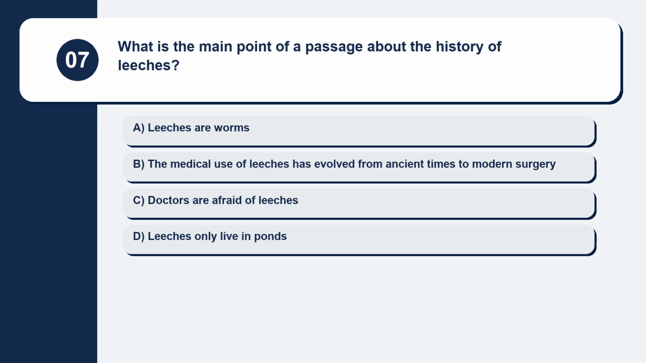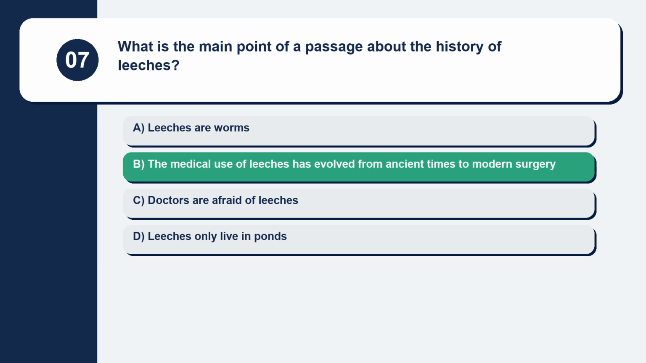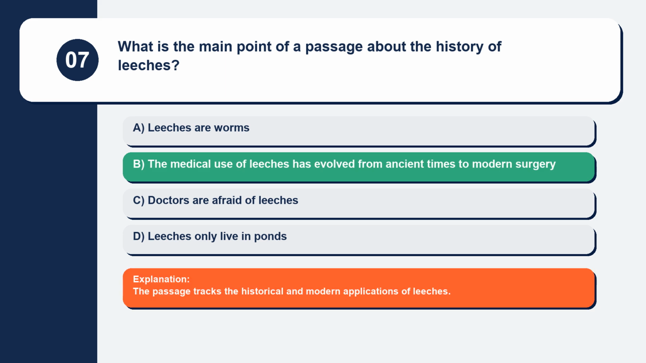Question 7. What is the main point of a passage about the history of leeches? Leeches are worms. The medical use of leeches has evolved from ancient times to modern surgery. Doctors are afraid of leeches. Leeches only live in ponds. The passage tracks the historical and modern applications of leeches.